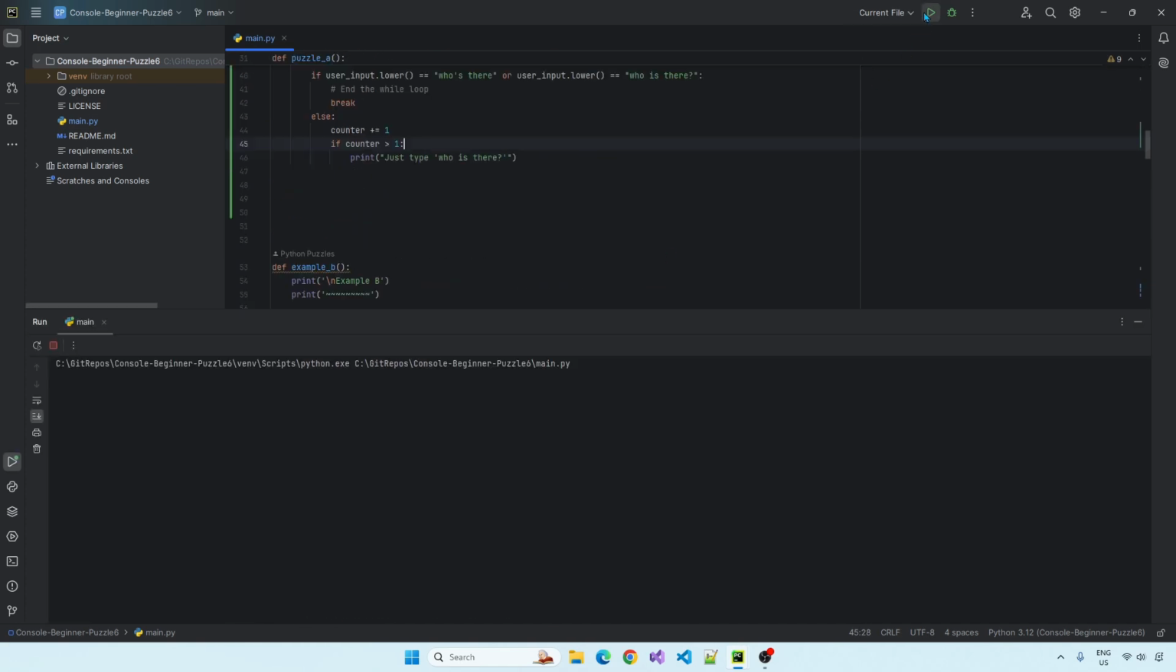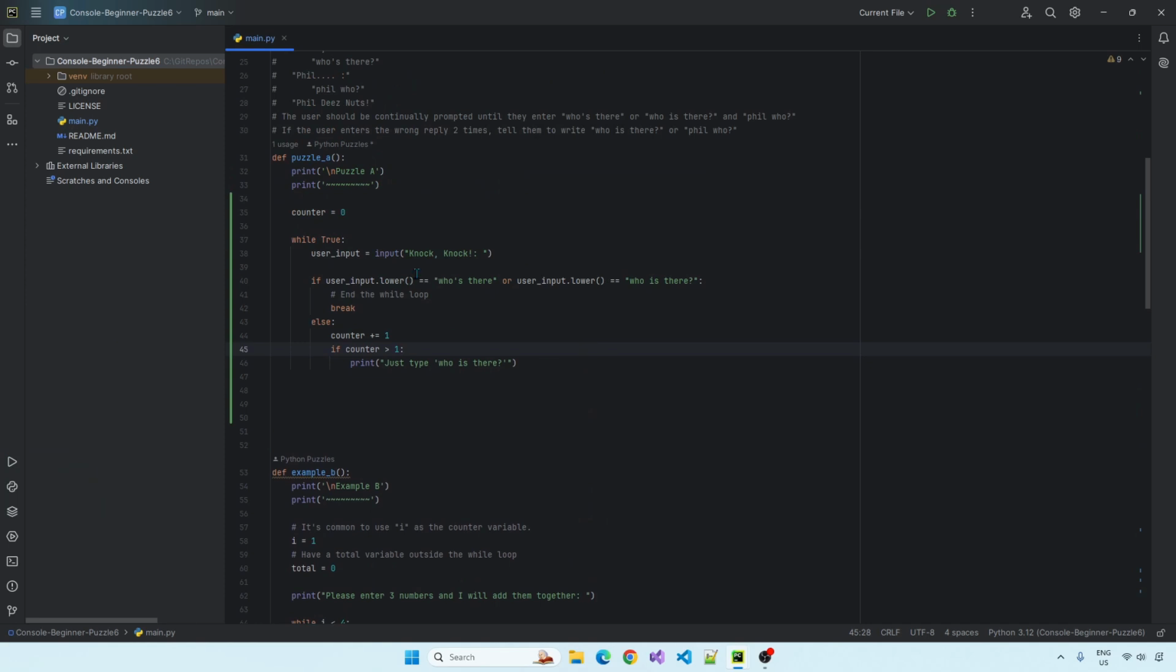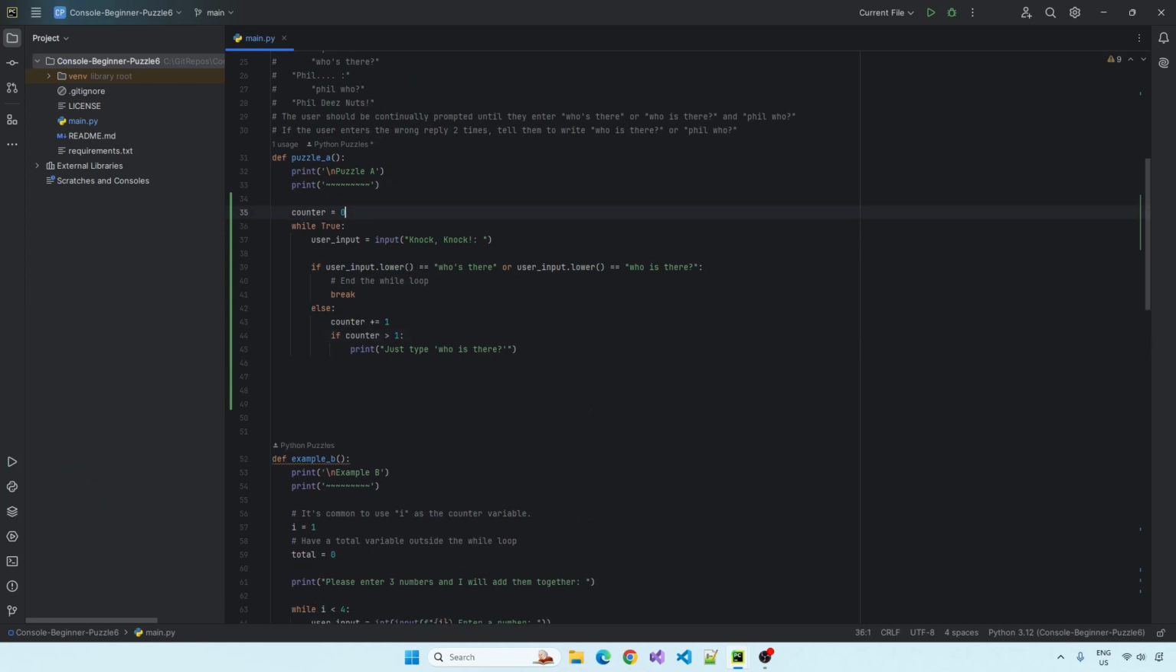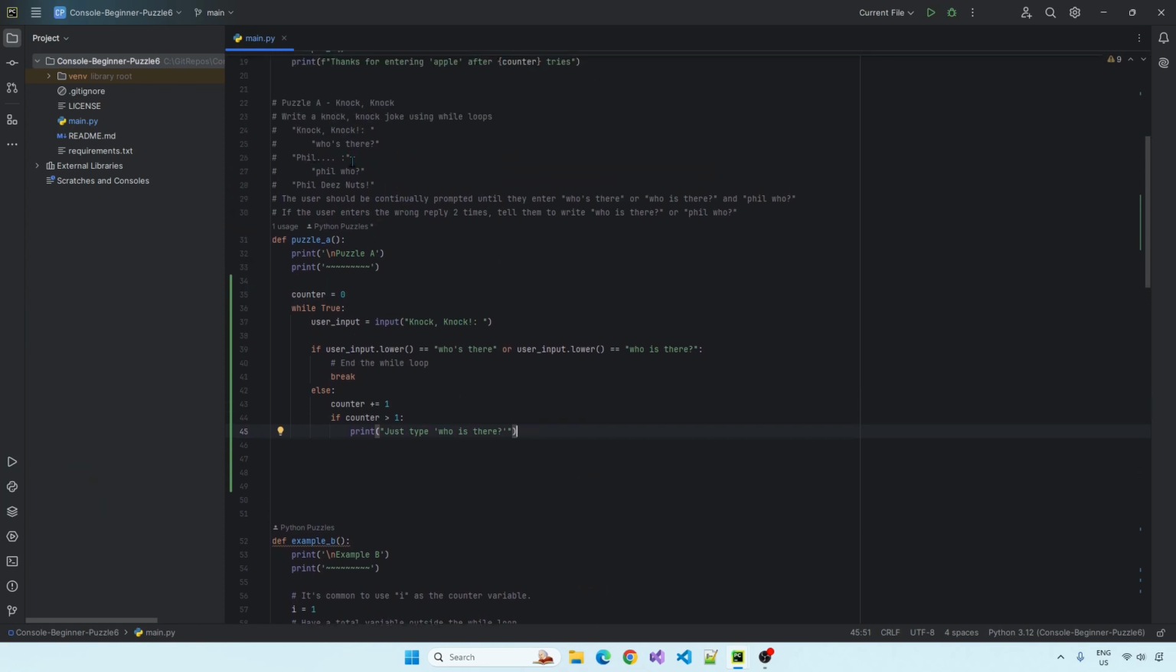Let's test that out. So knock knock, if I type in apple, banana, it just keeps running, and then it tells me to type in who is there. If I type in who's there, okay, it finishes because we've not written anything else. But that's working now, basically. So the second half of the joke, fill who, it's the same thing, right? So you could just copy and paste that and then edit it.